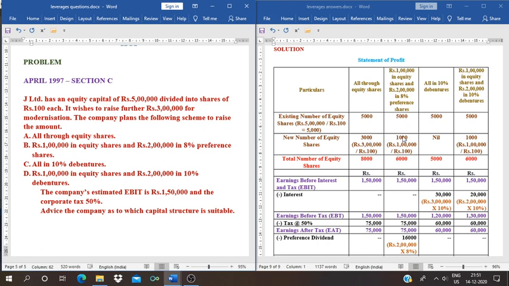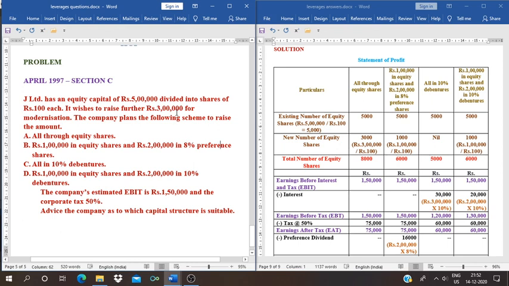Next, the second alternative: rupees 1 lakh in equity shares. They want to issue 1 lakh of equity shares and 2 lakh of preference shares to the public for the purpose of raising 3 lakh.